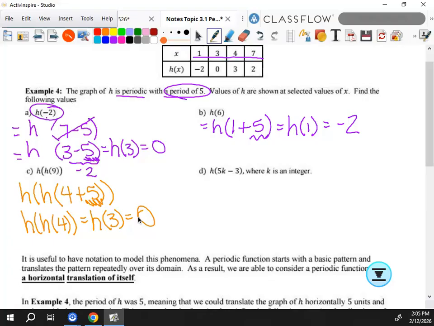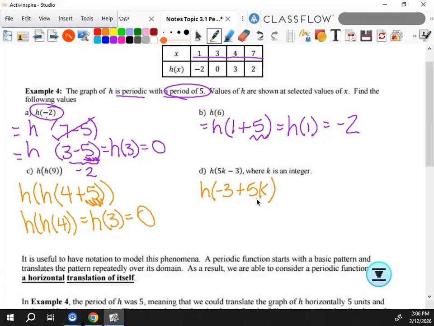Okay. Any questions? Okay. So I've got h of 5k minus 3. Now I'm going to rewrite this so it looks like what we've been doing, and make this h of negative 3 plus 5 times k. Okay, so now it looks like what we've been doing with the period next, right? So I can't just find negative 3. Right now I can't just ignore that part like I have been.